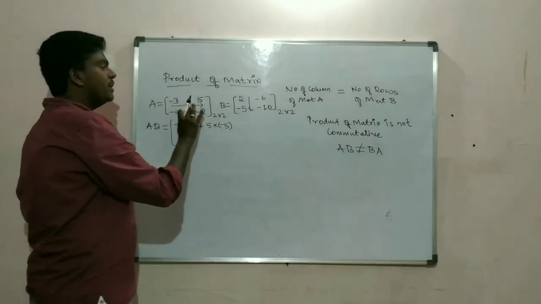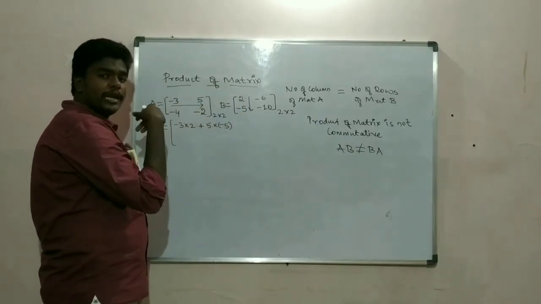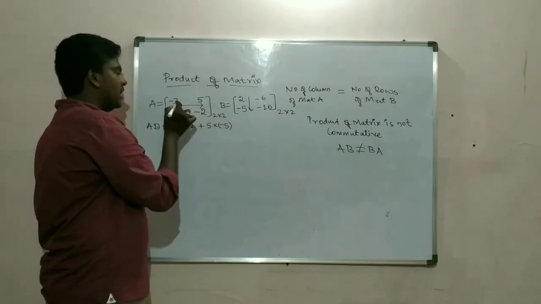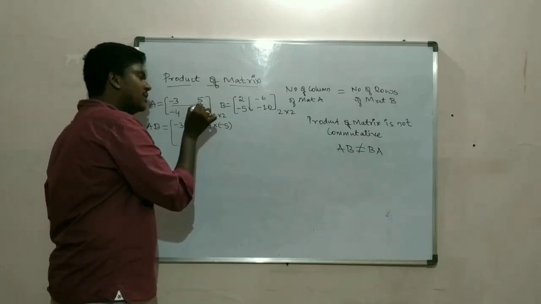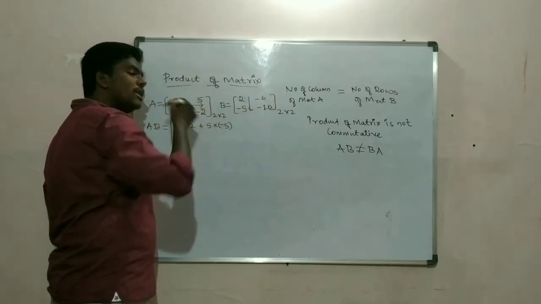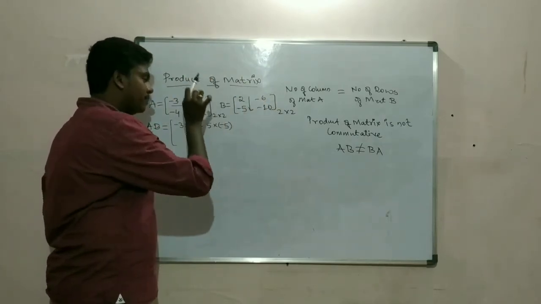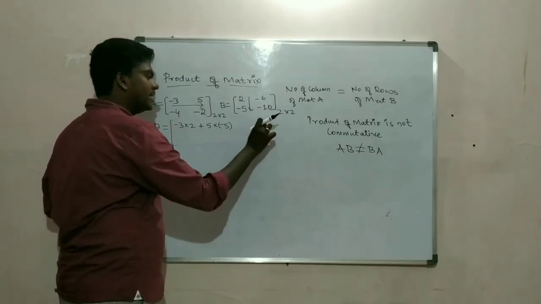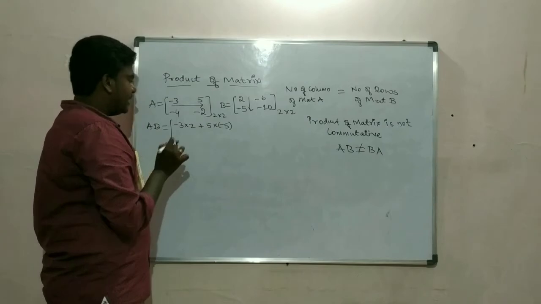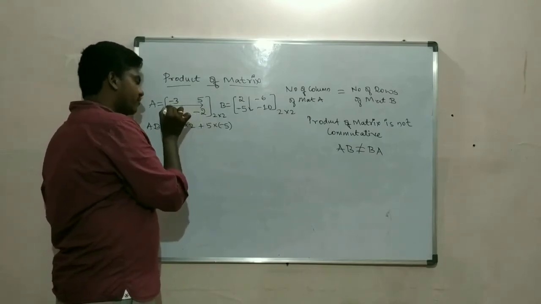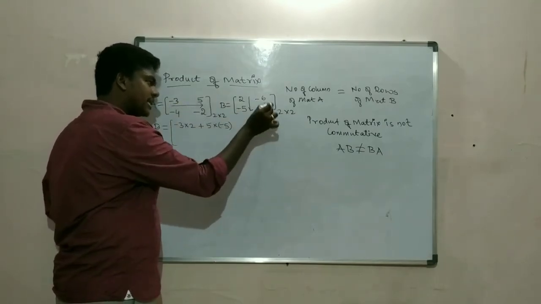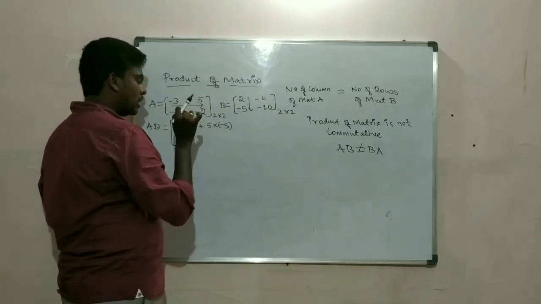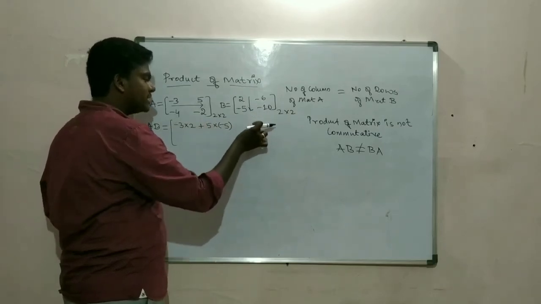If I do calculation, where should I write those answers? Should I write it here or here? See, I am calculating first row element with second column element, so I have to write those calculations in first row and second column position. I repeat, I am calculating first row element with the second column element, so those answers I should write in first row and second column position.